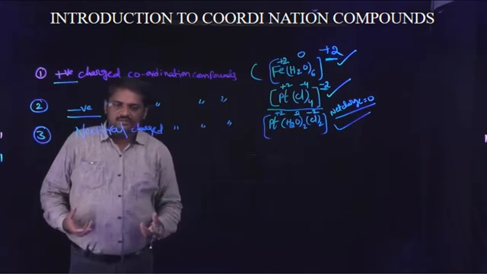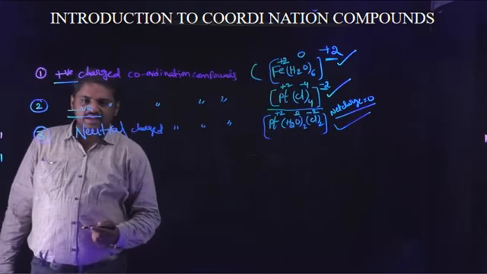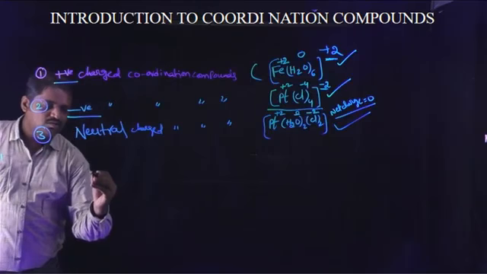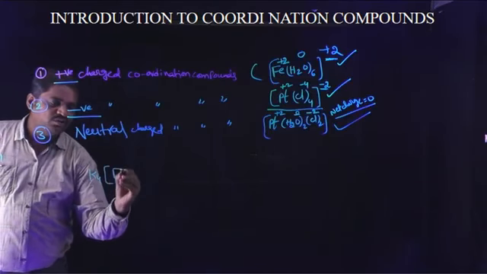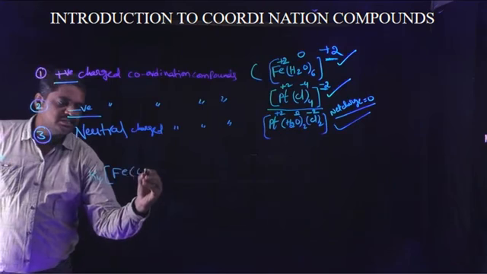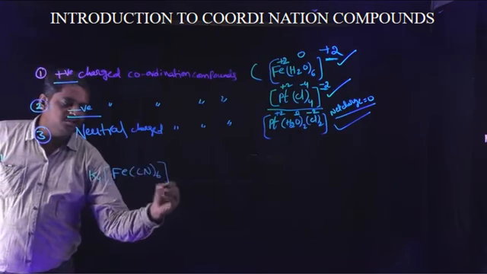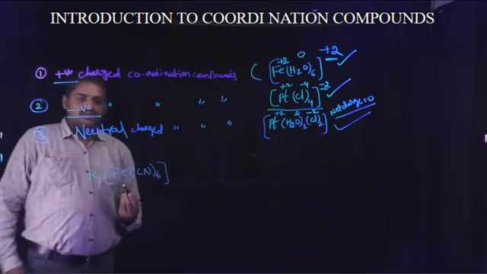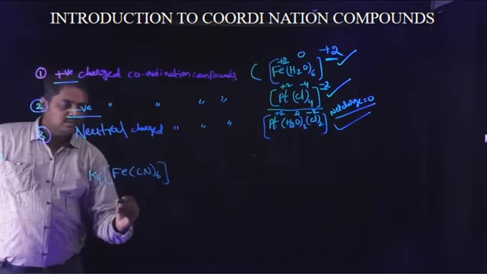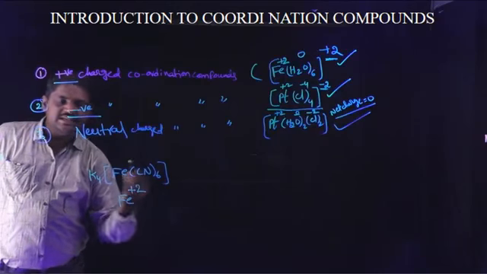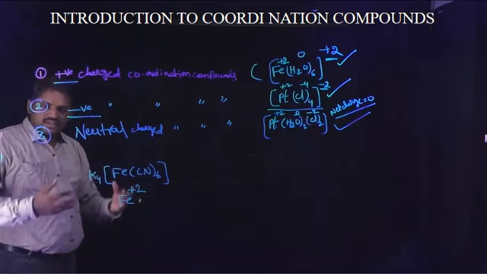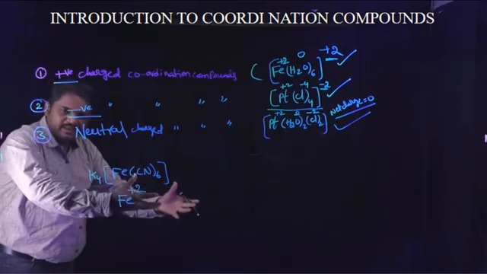For example, one complex is taken: potassium ferrocyanide, K4[Fe(CN)6]. This is one of the coordination compounds. In this coordination compound, the central metal atom acts as a Lewis acid, meaning the metal atom loses some electrons.